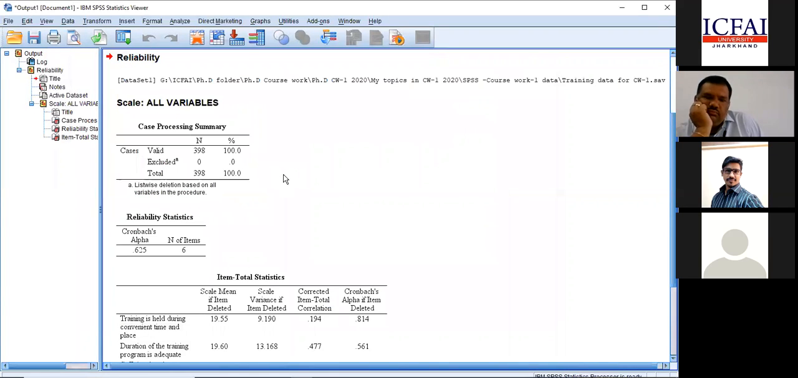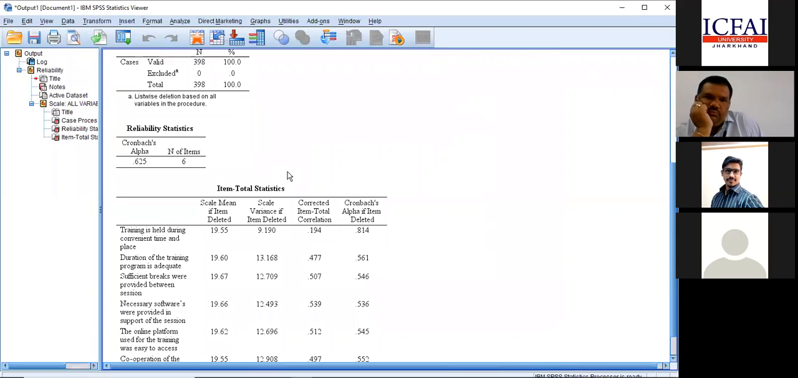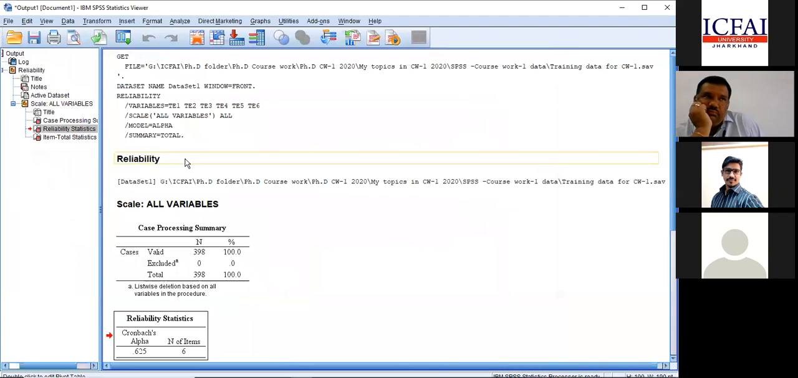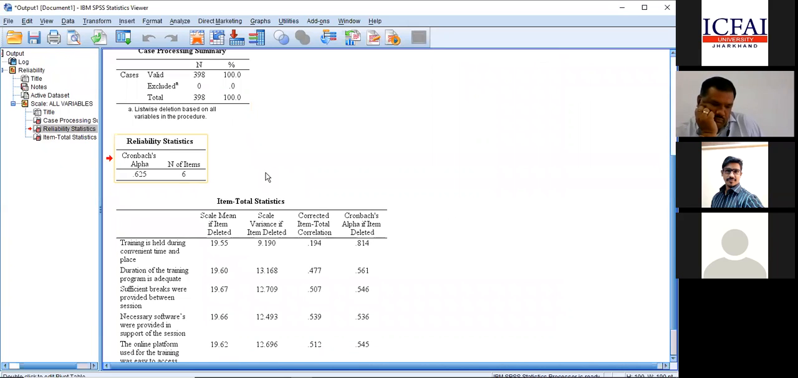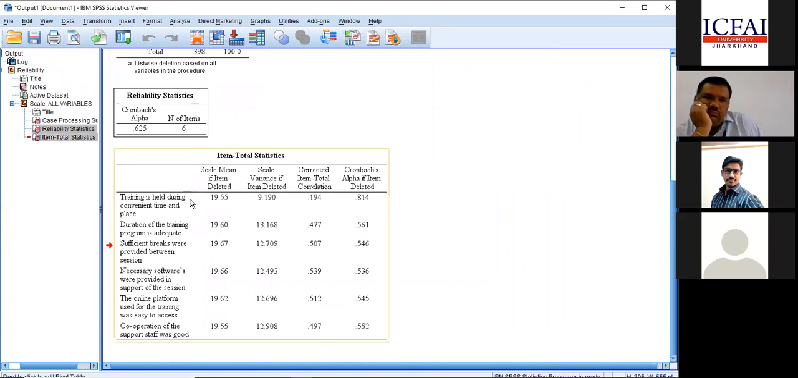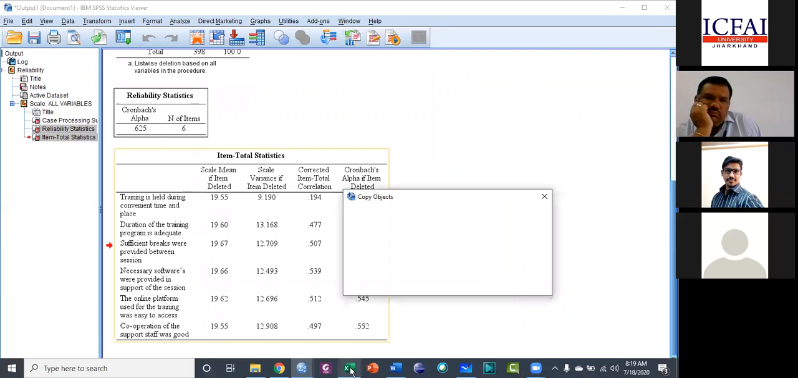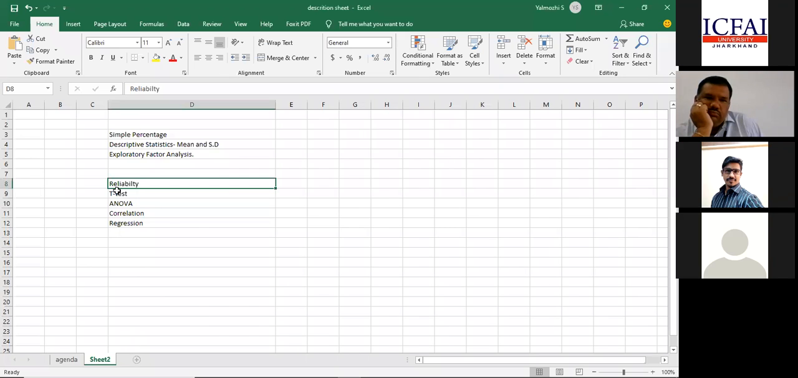So now, please concentrate on the result. This is the reliability statistics. Whenever you are scrolling down, normally there will be cases and other stuff. But the most important thing is the reliability statistics. What is the Cronbach alpha value? I am just copying it for my Excel sheet. As usual, I'll take it to my Excel sheet so that my job will be easy.